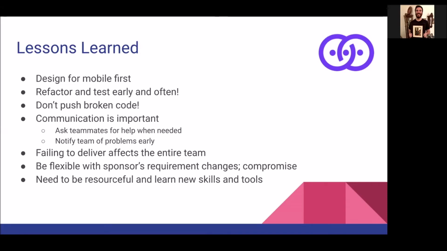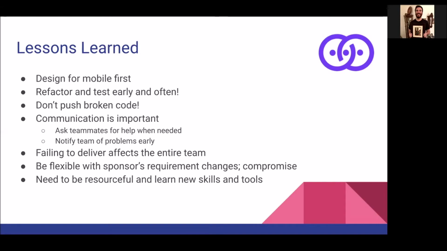One of the big things we learned is to be flexible with sponsors' requirement changes. So when I discussed that big mock-up change in May, we had to compromise because we couldn't do everything that he wanted. It would take too much work, too much change. We might break something. So we sort of met in the middle, and Sharice did an excellent job negotiating with him. And I think the team and the sponsor ended up happy because of that.